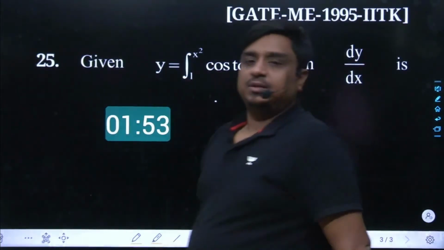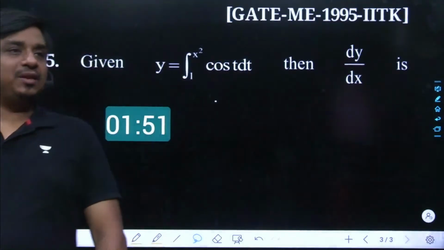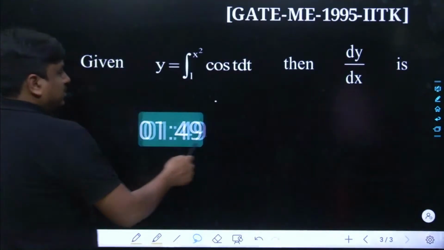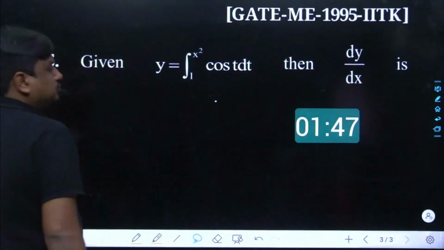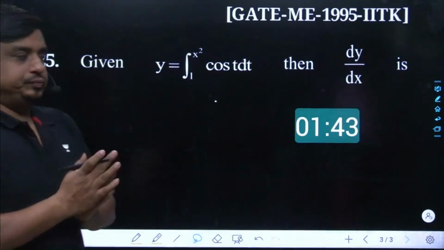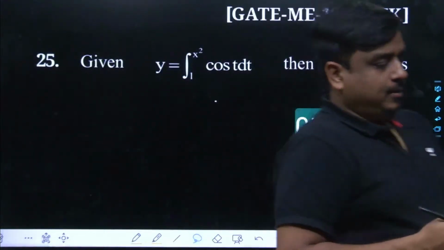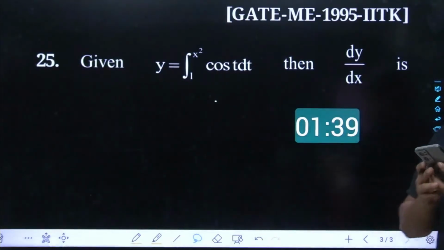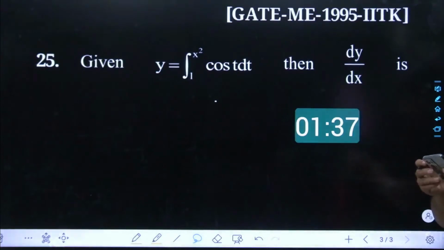Tell me, Viswanathan, according to you, what is going to be the answer over here? I need the answer from each one of you. Tell me what would be the best answer.